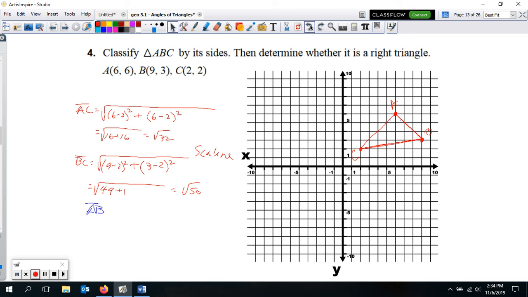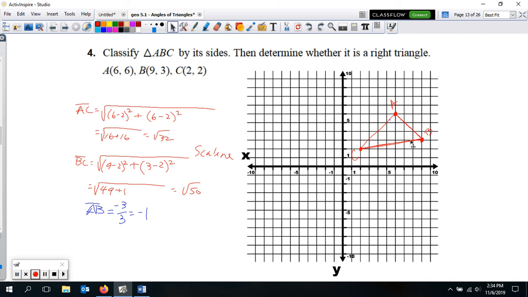So the slope of AB, we can just do rise over run. If we can count that, that's fine. Or we can subtract the points or whatever we want to do there. We can subtract the y's on top and the x's on the bottom. But if I just do rise over run, that means you're going to go up 3, positive 3, and then left 3, negative 3. So one's negative, so it's definitely a negative over positive. Or you could go A to B, you could go down this way. I think that's probably what I did to get negative 3 from A to B. I went down, negative 3, and then right 3. So it's negative 3 over 3, which is negative 1. So that's the slope of AB.